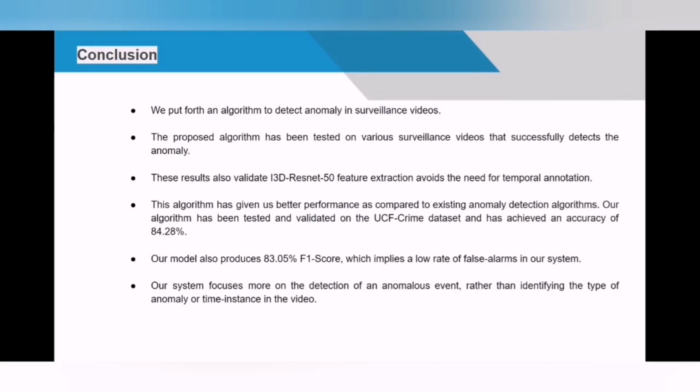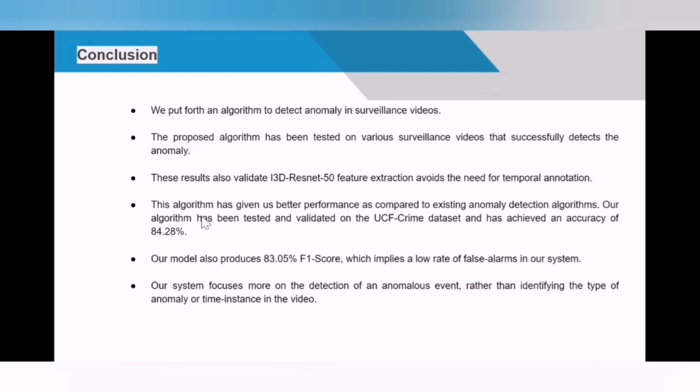In the case of a video training dataset, the general norm is to temporally annotate the segment where the anomalous event occurs. This makes it quite a tedious task to create a dataset for video classification. But for our model, we just need a broader classification and to know whether a video is a normal one or an anomalous one, thereby making it much simpler to create a dataset. This algorithm has given us better performance as compared to existing anomaly detection algorithms.